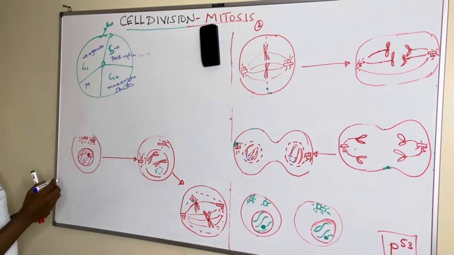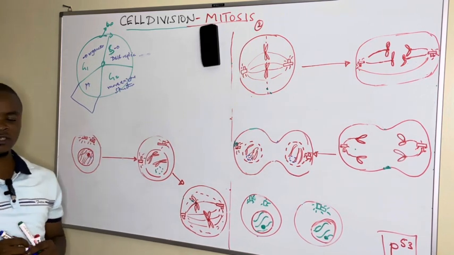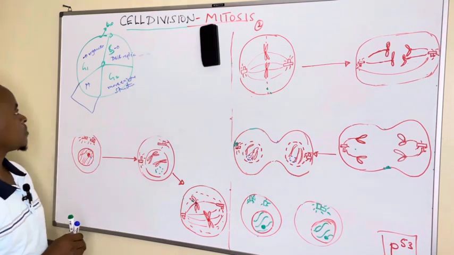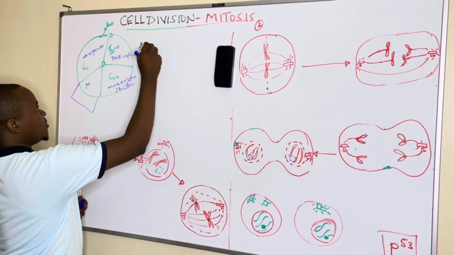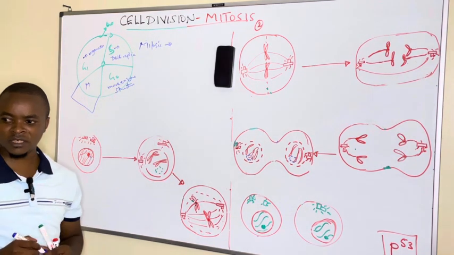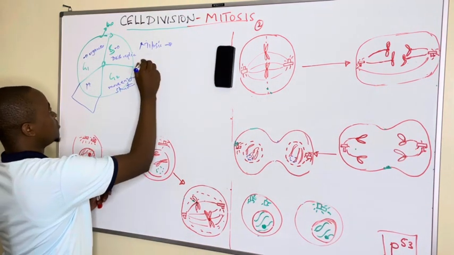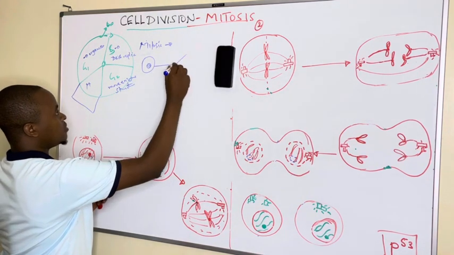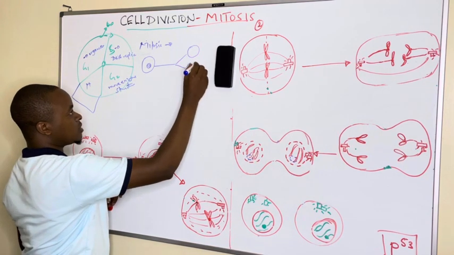And in this video, we are concentrating on the M phase of the cell cycle, and that is mitosis under somatic. In short terms, to describe what mitosis is, mitosis is the type of cell division whereby the original cell replicates or divides to form two identical daughter cells.